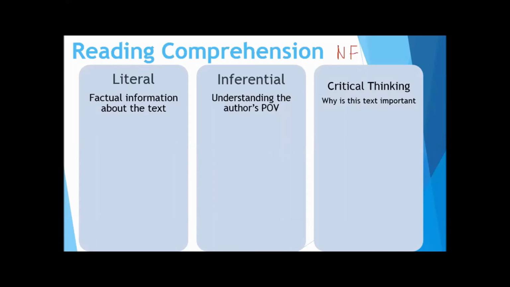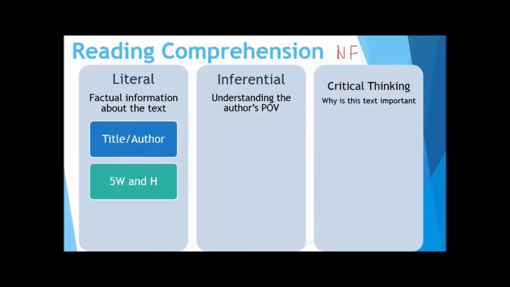And critical thinking, we're going to think about why this text is important, especially for me to learn and for the world to learn. So let's go into literal. For literal, it's just stuff that will never change. The title and the author would never change. The date of when it was written, sometimes that is incredibly relevant, especially with the example that I have prepared. The 5 W's and the H: who, what, where, why, and how. These things do not change, right? They are just very factual inside of the text.